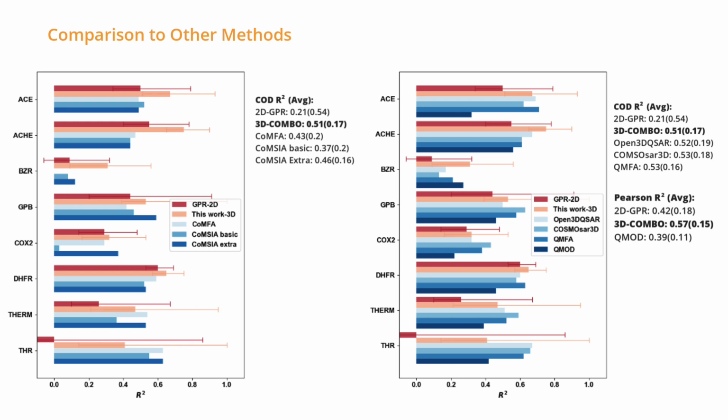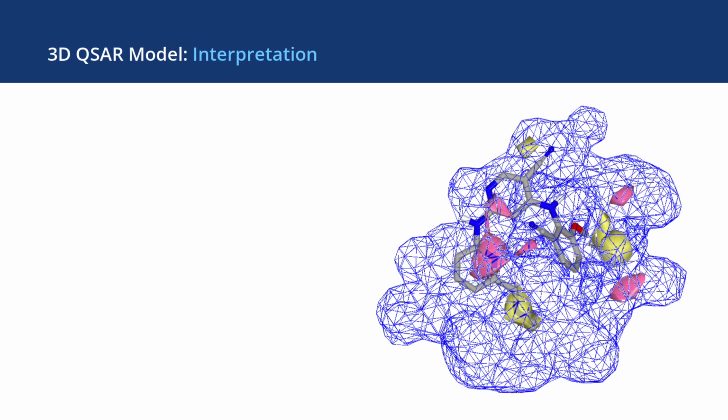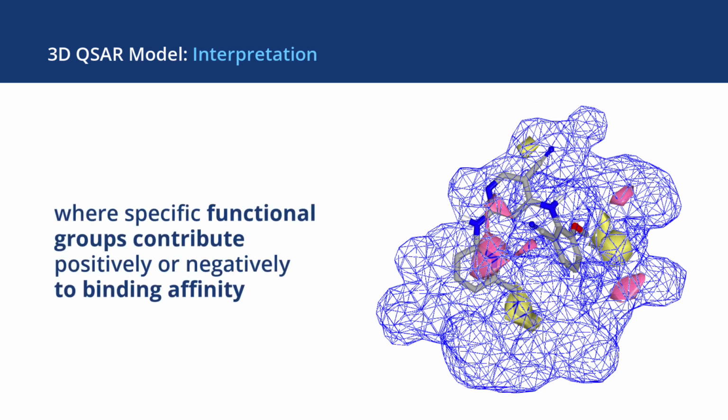Generally, our models outperform traditional 3D QSAR methods such as COMFA and COMSIA, and are comparable to more recently developed methods, even those using quantum mechanics-based descriptors. The interpretation flow is able to provide a visual abstraction of the model, highlighting regions of space where specific functional groups contribute positively or negatively to binding affinity.